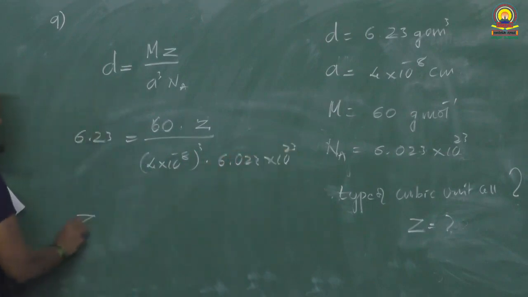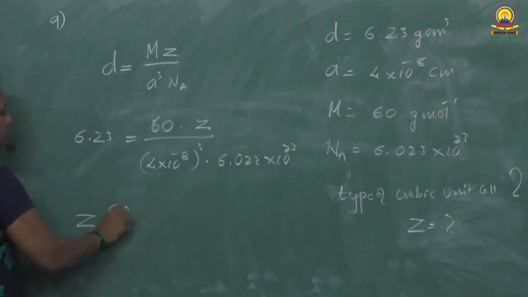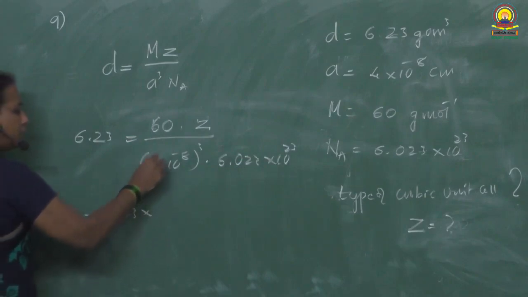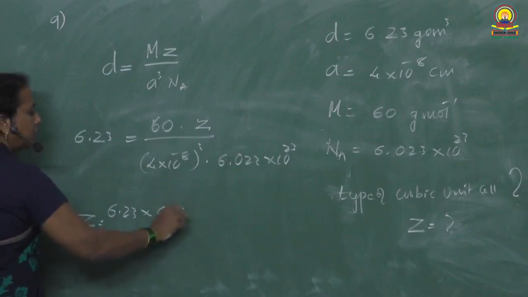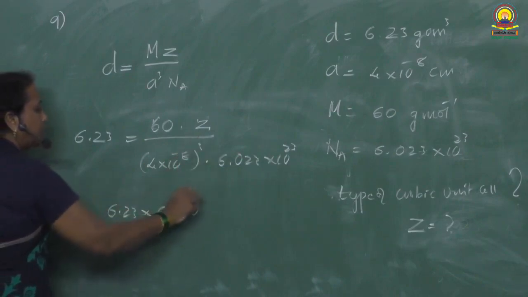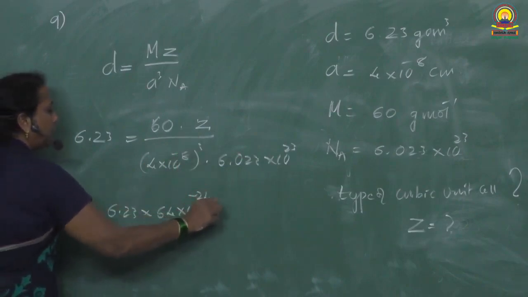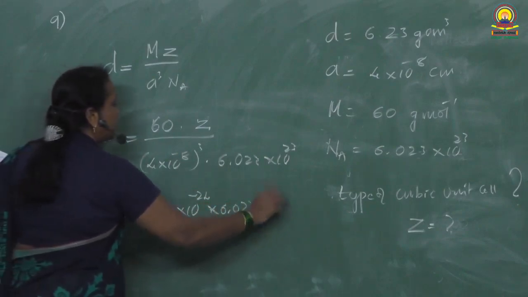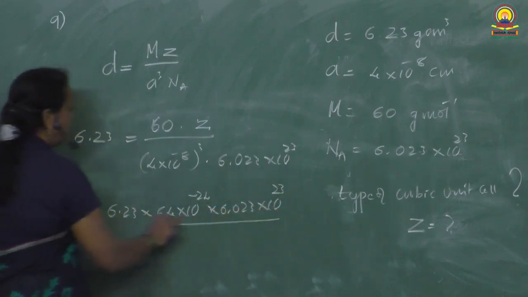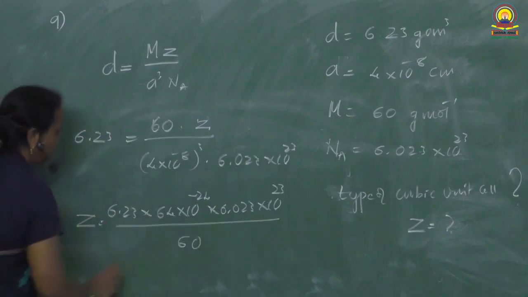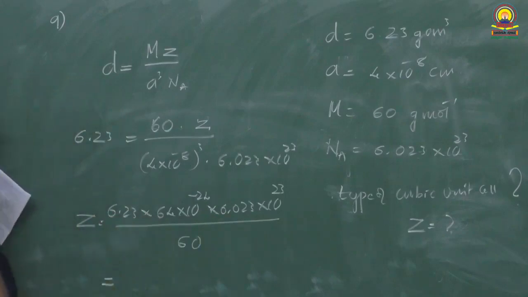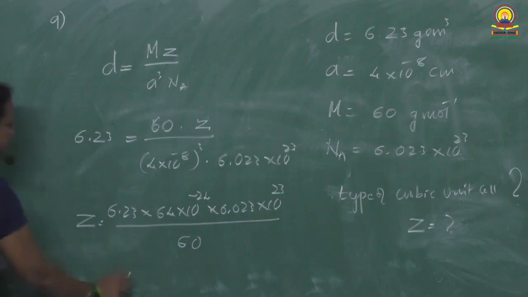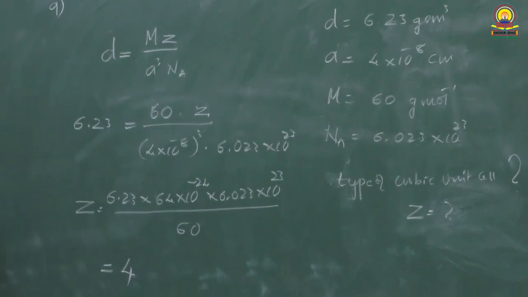Z is equal to 6.23 into 4 cube is 64 into 10 raised to minus 8 cube is 24 into 6.023 into 10 raised to 23 divided by 60. Solve it. You will get 4. 4 is the answer.